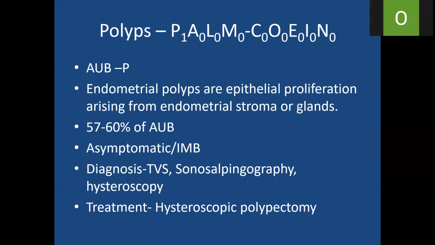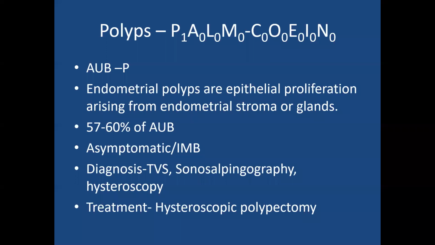So coming to each one. So coming to polyps. How to write polyps? AUB-P, like this you can write. These polyps are endometrial polyps, not cervical polyps. You remember, these endometrial polyps are epithelial proliferations arising from the endometrial stroma or glands, and 57 to 60% of AUBs will have this AUB polyps.